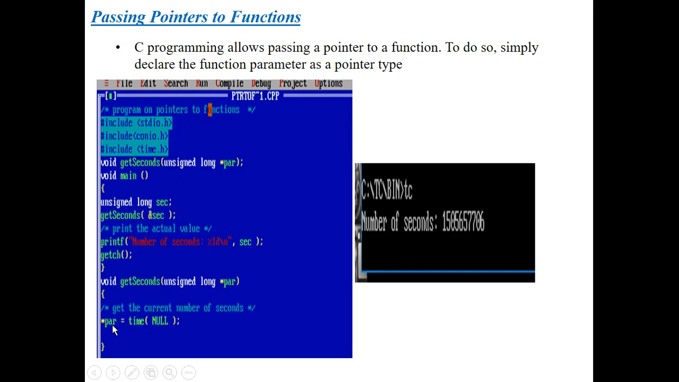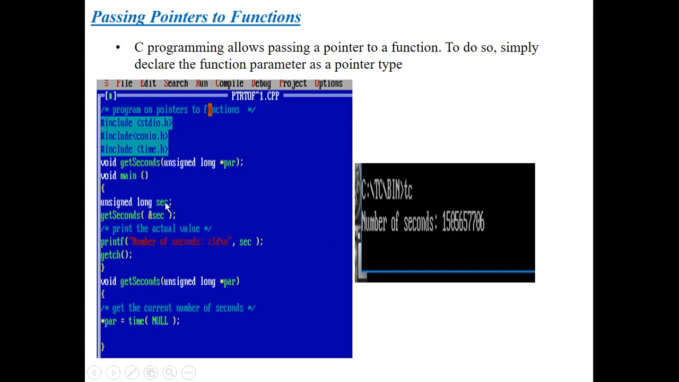Here I have taken a pointer variable and I am assigning the null value to it. Why? Because I don't know the time, and that's why I am putting the value as null. As discussed in my first session about the introduction of arrays and pointers, if you don't know the value or the exact address location of that pointer, simply mention null. So this is the way we pass a pointer to a function, and the output is printed as the number of seconds. This is the output of this program.